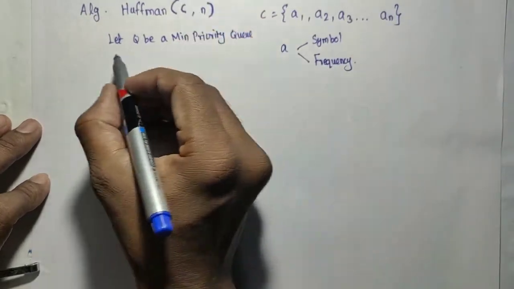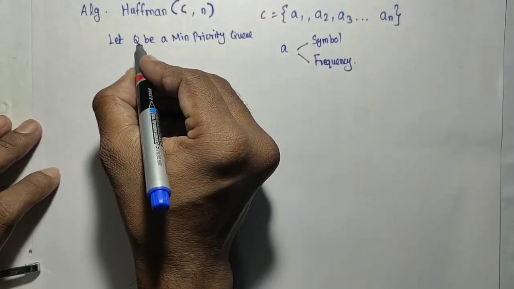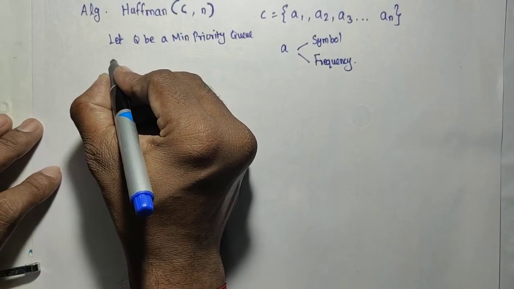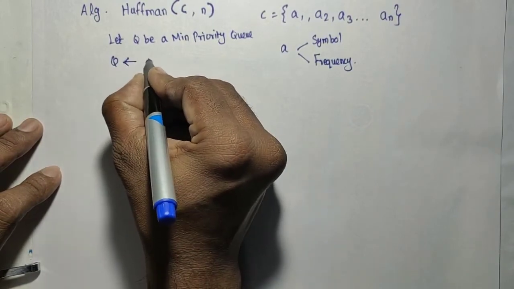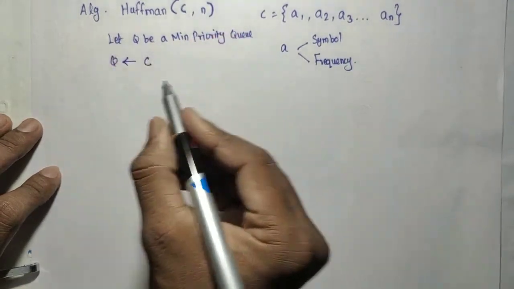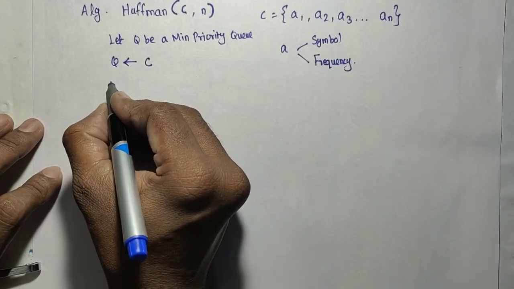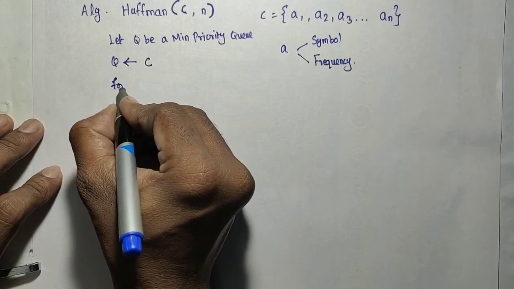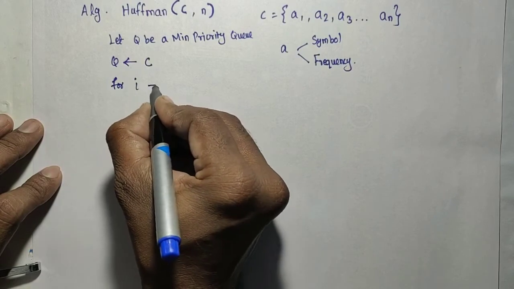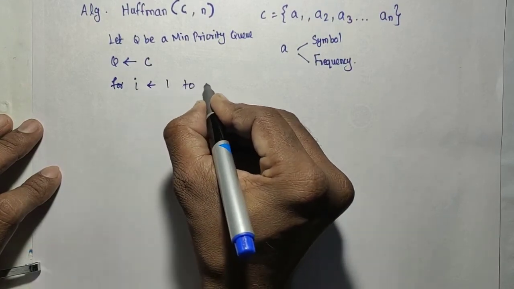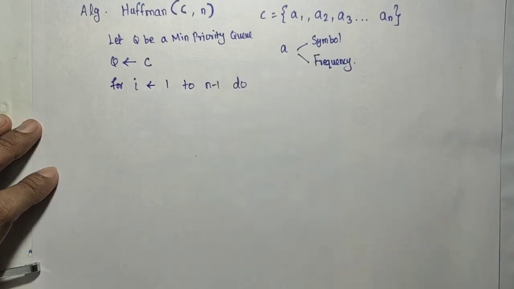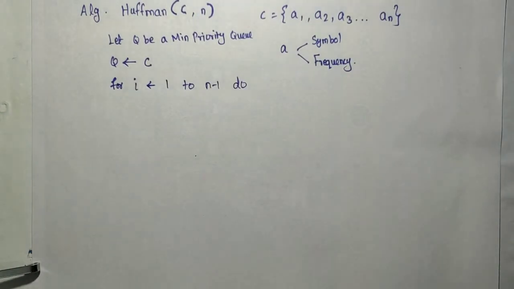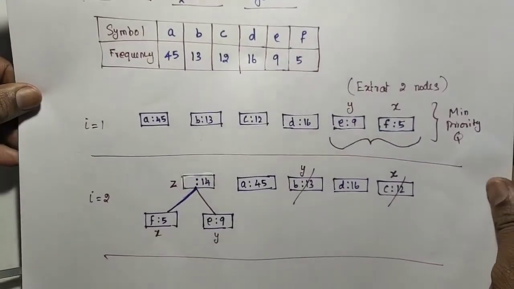Then the content of C needs to be inserted into the queue. So with a simple statement, Q equal to C, we are storing all. Then there are n minus 1 iterations, so for i equal to 1 to n minus 1, do the following. Remember these are the steps we are going to implement.